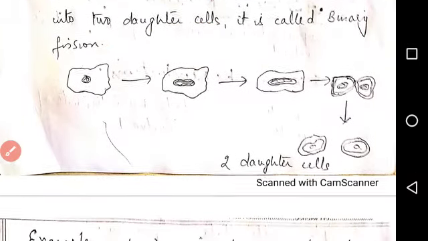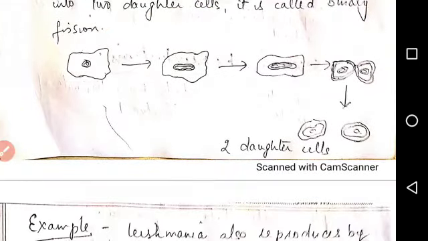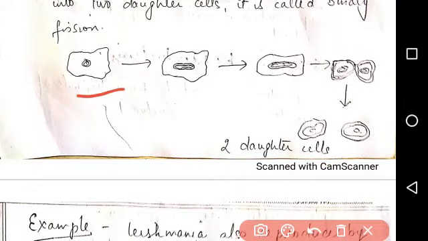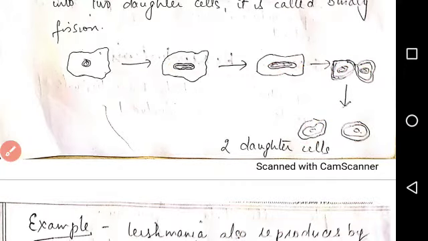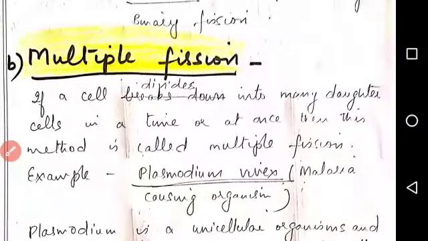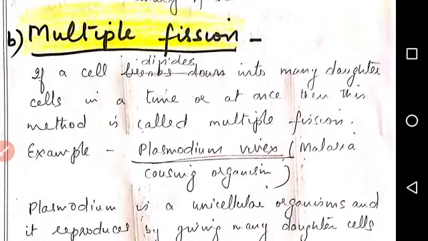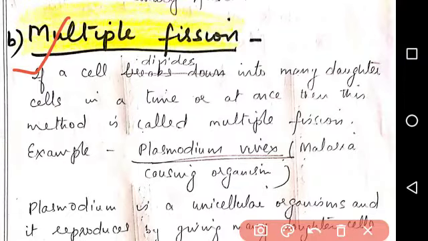Here the diagram of amoeba is shown. In the amoeba cell, first the nucleus elongates, it stretches itself, then divides into two parts, and then the cytoplasm also divides into two parts, giving rise to two daughter cells. Leishmania also reproduces by binary fission. The second type of fission is multiple fission.